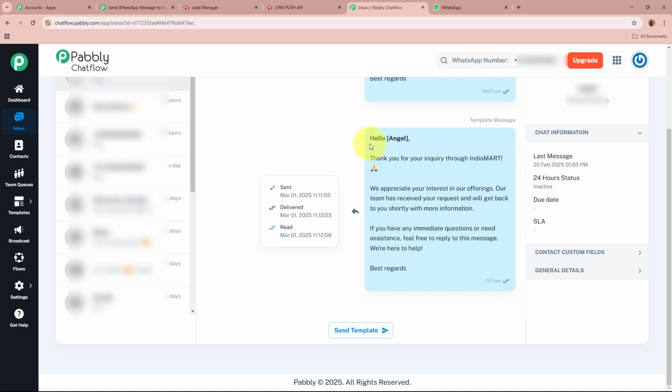We appreciate your interest in our offerings." And you can see this is the same template with which the WhatsApp message has been forwarded towards my lead. The status of the message is sent, delivered, and read by my lead. You can see right over here. So as you can see, the WhatsApp message is forwarded. You can check whether it is forwarded or not.